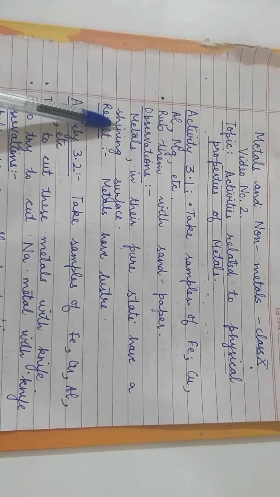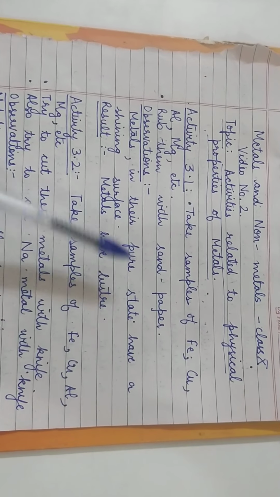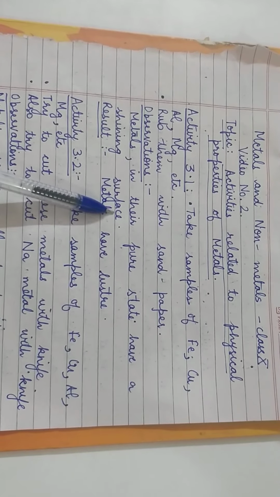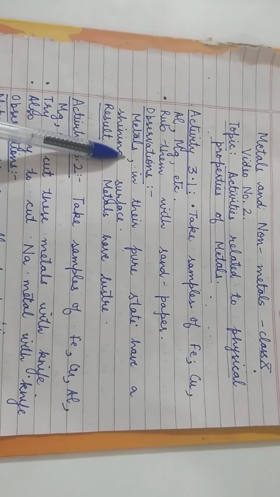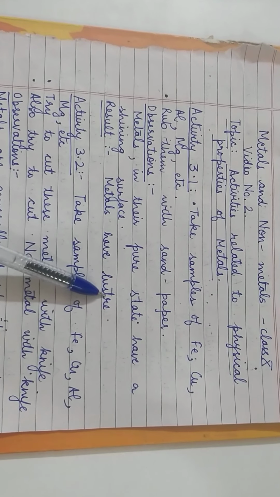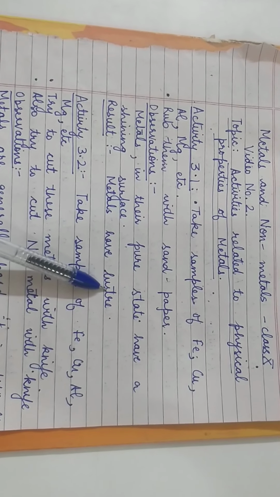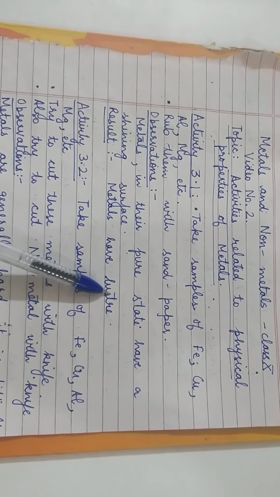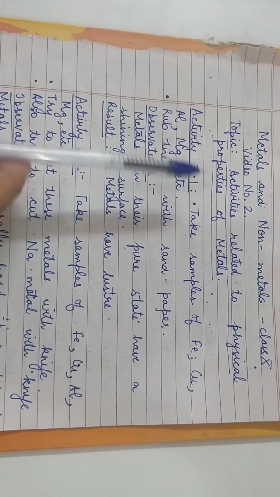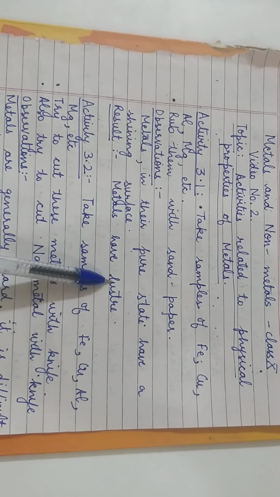So what do you observe? That metals in their pure state have a shining surface. So this means that metals have luster. This is the activity that shows that metals have shine or luster. Children, please understand that you can take any sample and you will see this result.